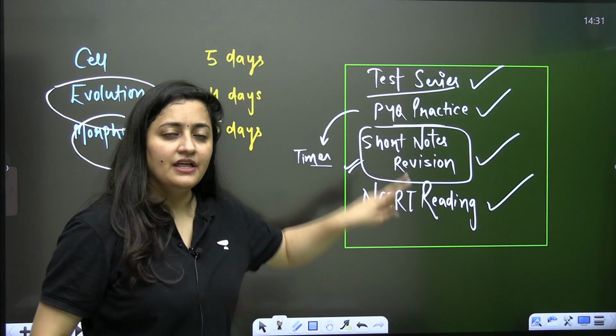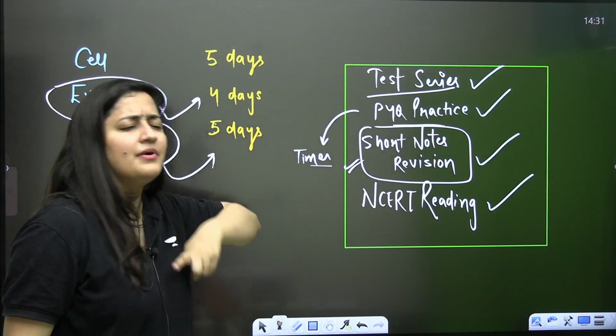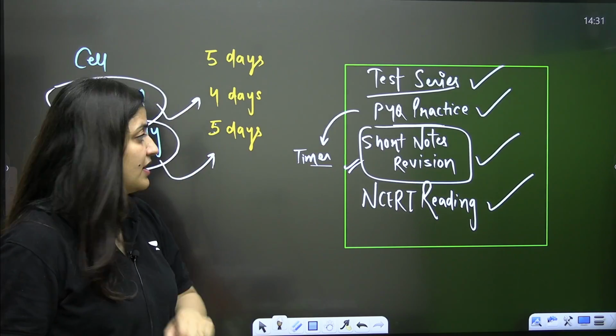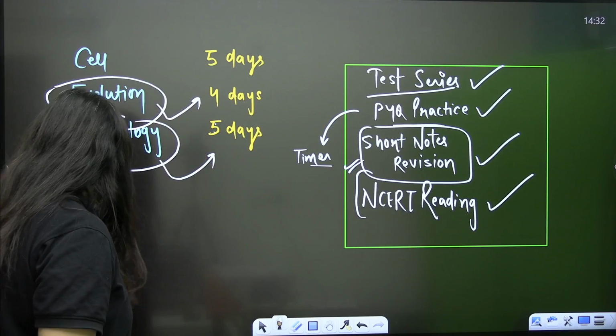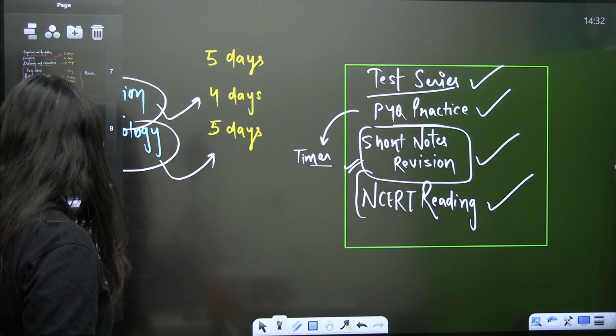After NCERT reading, whatever notes you are making, revise them again and again in a loop, and then again read the NCERT. So that's what you have to do, and trust me, you will get 360 out of 360.